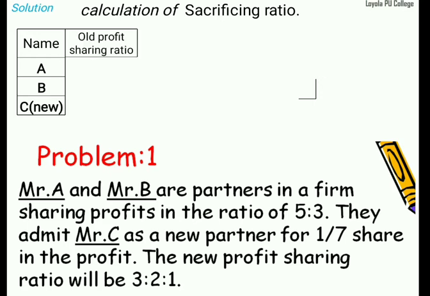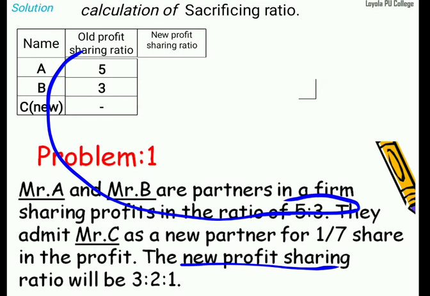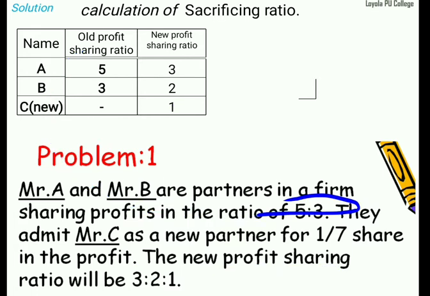Next, the old profit sharing ratio. In the question the old profit sharing ratio is 5:3, so I transfer 5:3 as the old ratio. And one more, the new profit sharing ratio is also there, so we go for the new profit sharing ratio: 3:2:1. I am transferring box wise, as columns and rows. Names A and B, C; old profit sharing ratio 5:3; new profit sharing ratio 3:2:1. Now I think the question is clear, right?